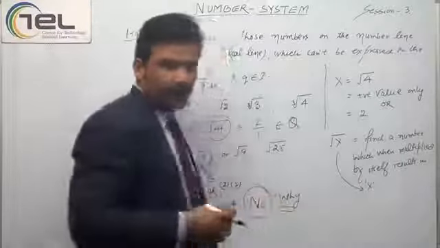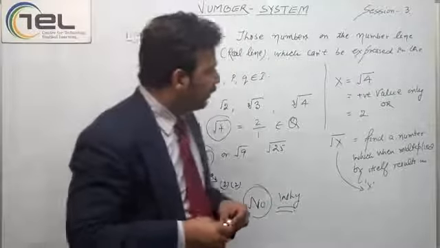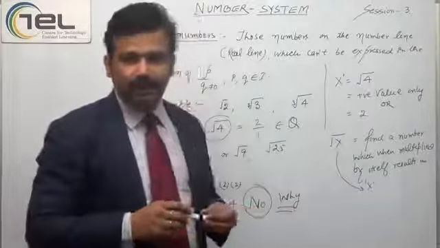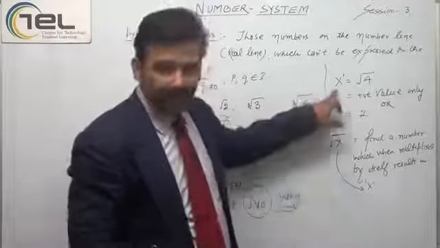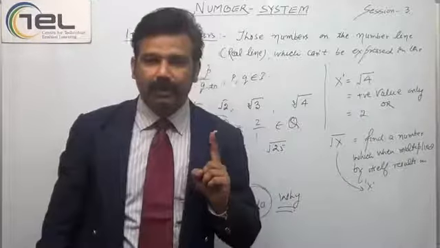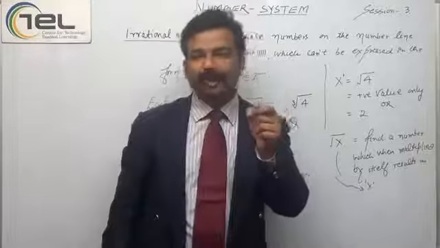Why is it only 2? Since the degree of x is 1, this is linear in x, so it will always have a single value, and when we talk about a single value, we talk only about positive values.